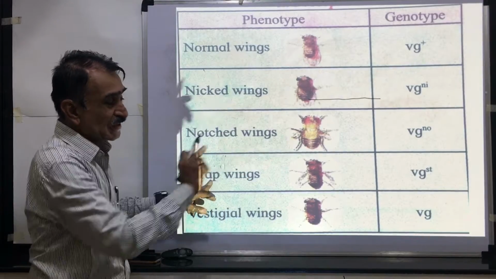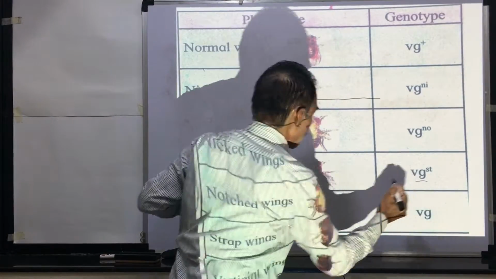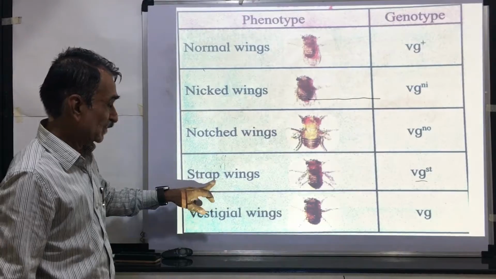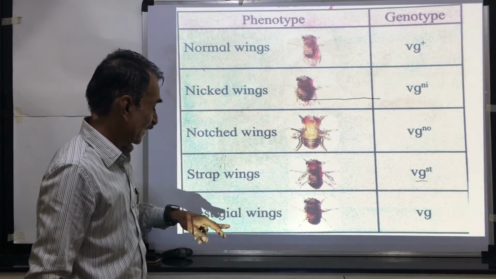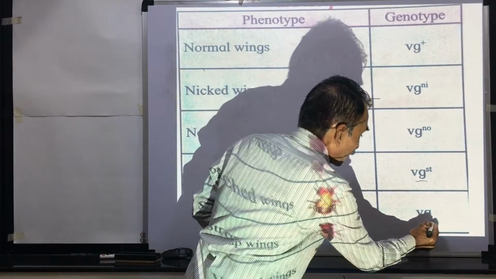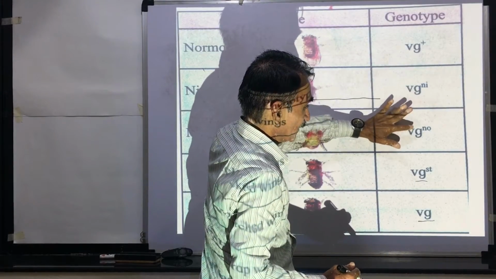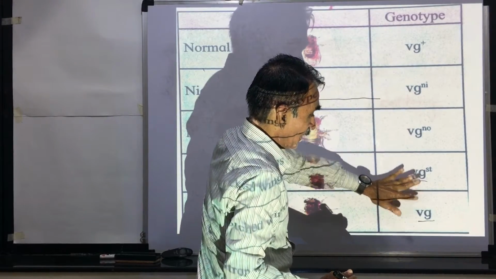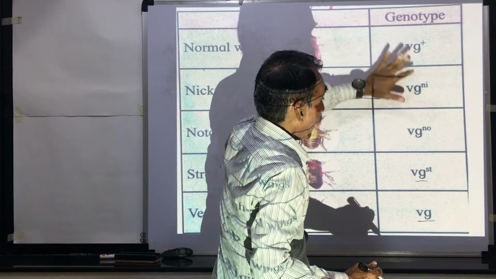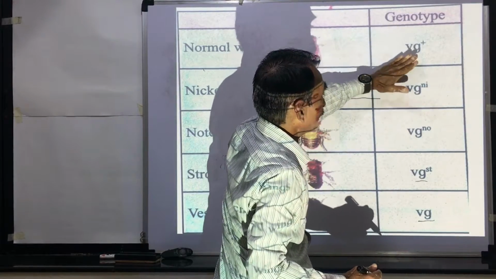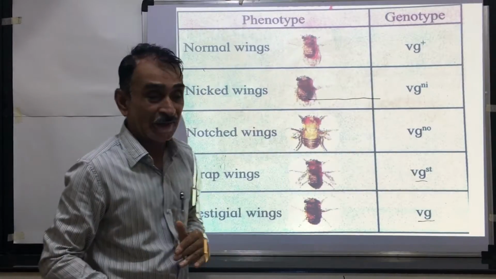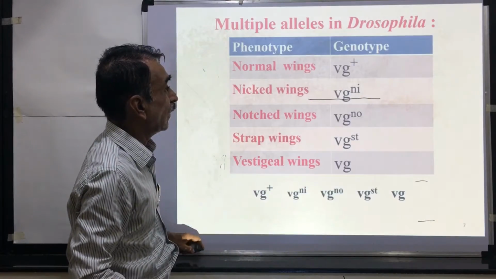Then because of the phi G ST, strap wings are produced. And the last one is vestigial wings. This is phi G. This is dominant over this. This is dominant over this. So phi G plus is dominant over all the multiple alleles, all the mutant forms.